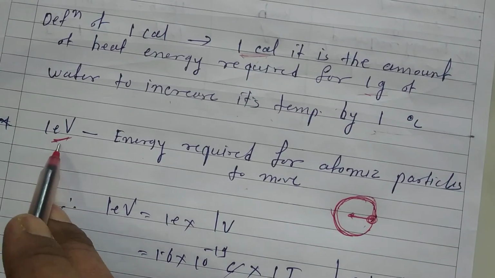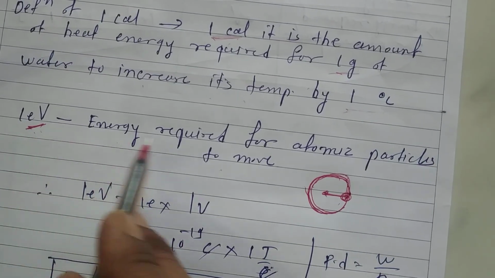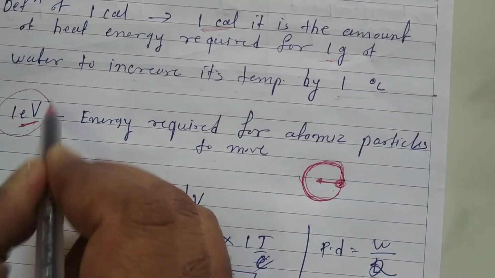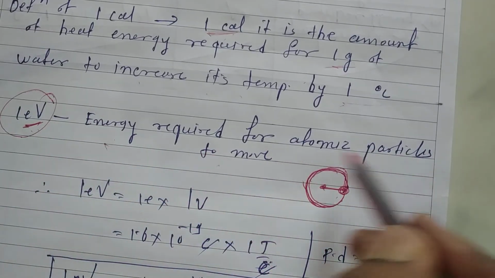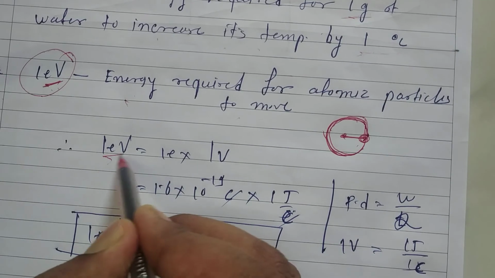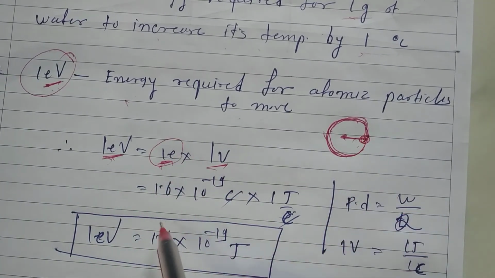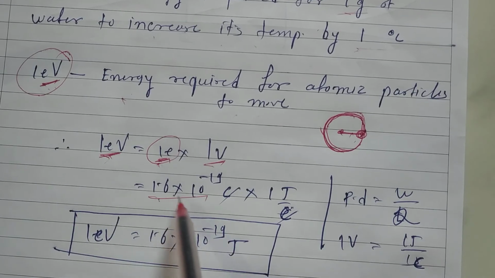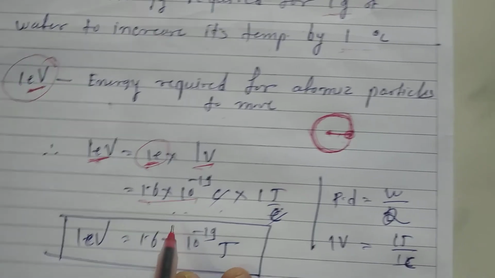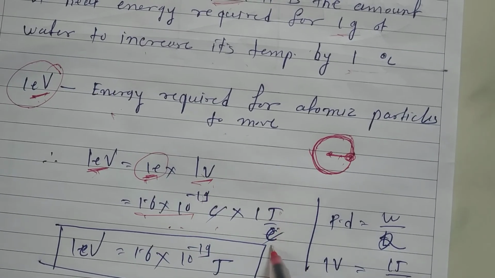So what is electron volt? Electron volt is the unit of energy required for an atomic particle to move. So 1 electron volt will be 1 E into 1 V. 1 E matlab the charge on electron, which is 1.6 into 10 raised to minus 19 coulomb, and 1 volt is equal to joule per coulomb.